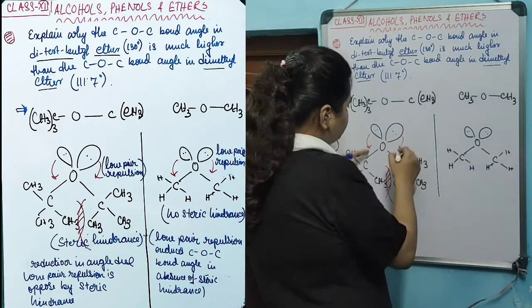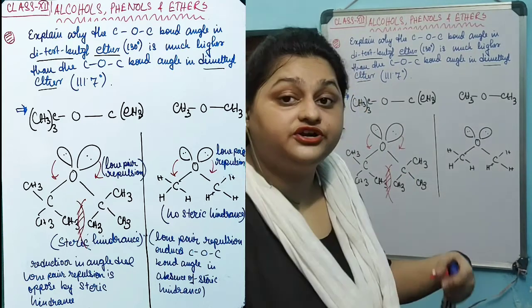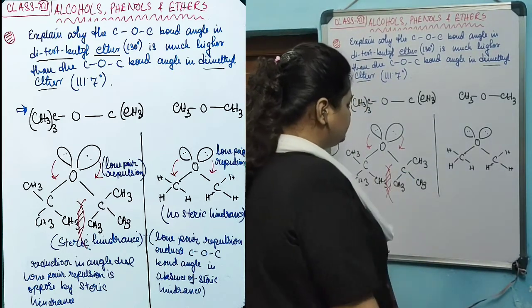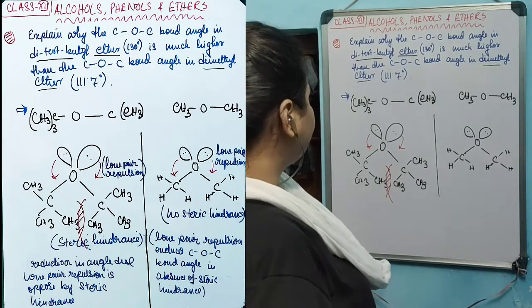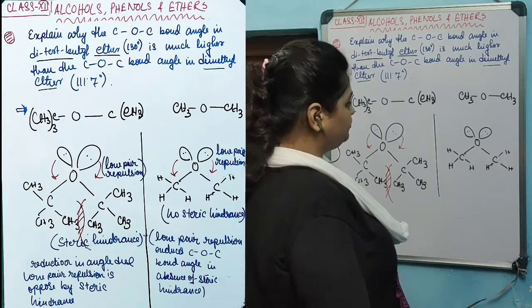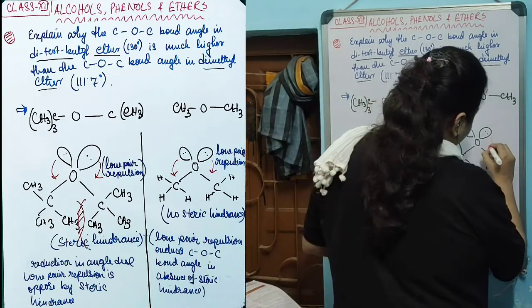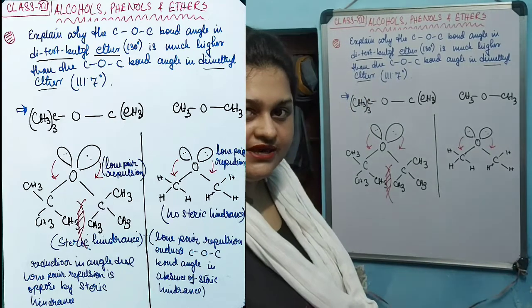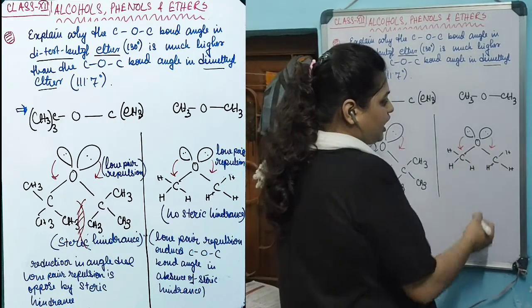So the repulsion effect of the lone pair gets reduced a bit due to the hindrance between the two bulky alkyl groups. In the case of the methyl groups, the lone pair repulsion is present and it will reduce the angle between carbon, oxygen, carbon.